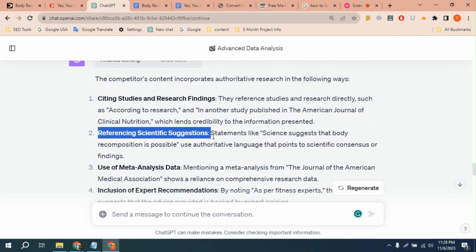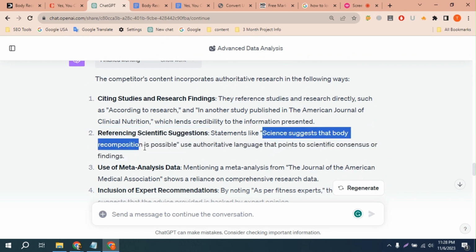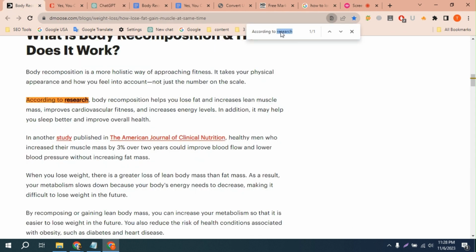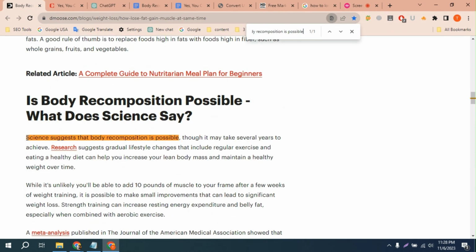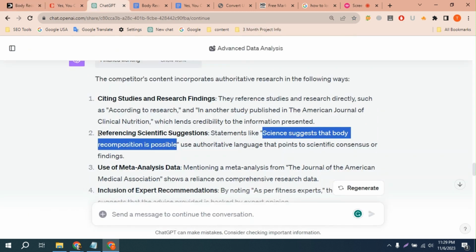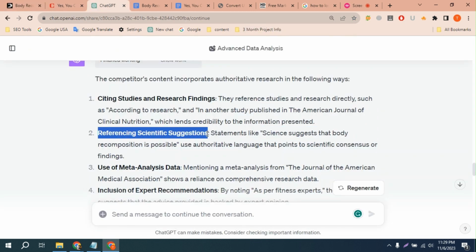They're referring to scientific suggestion statements like "scientists suggest that body recomposition is possible." We can search this. As you can see here, science suggests that body recomposition is possible. My competitor is referring to scientific suggestion, which also makes the content trustworthy.